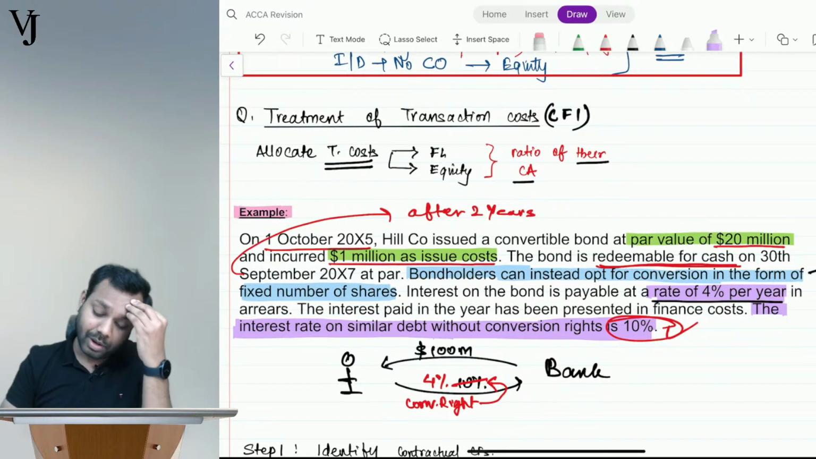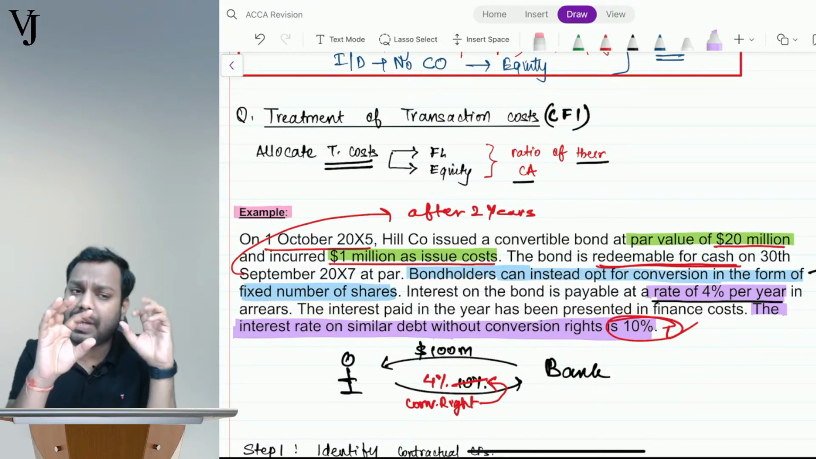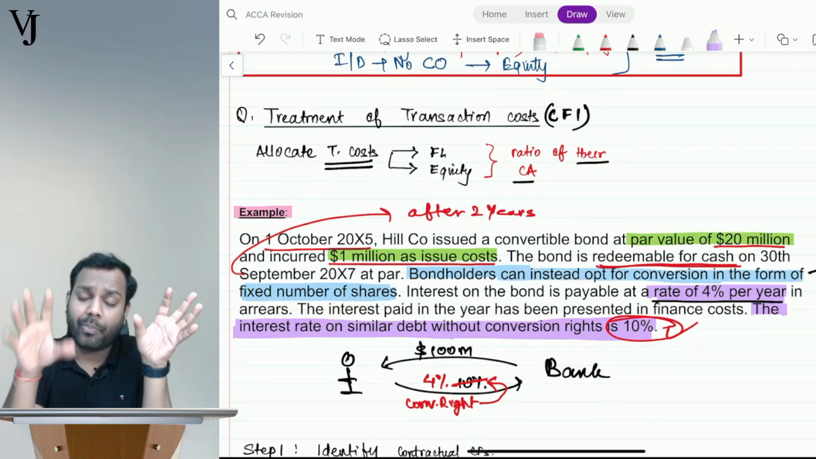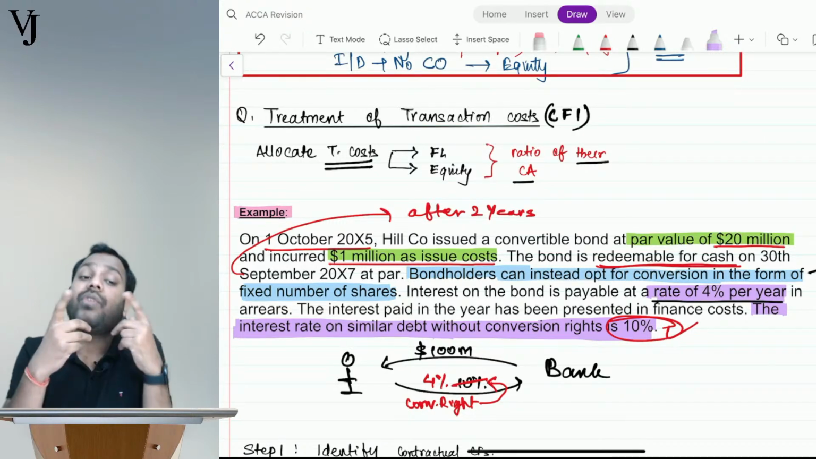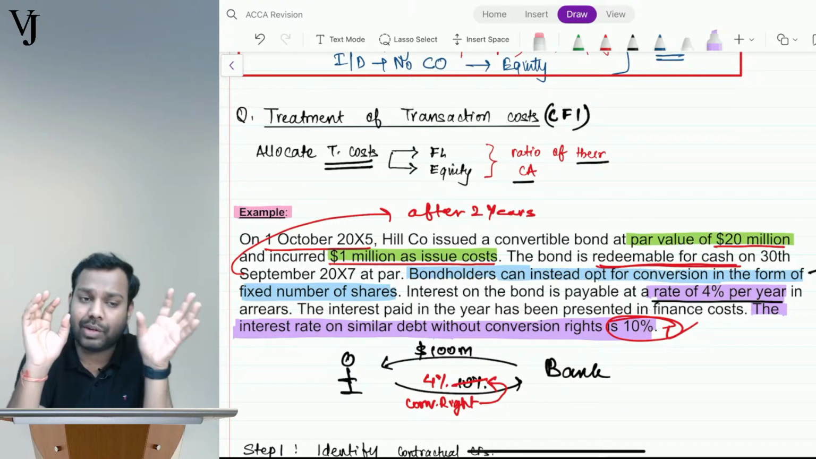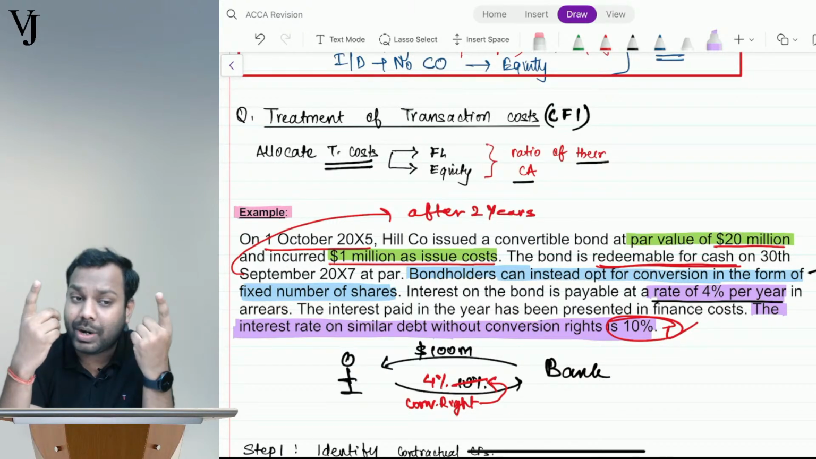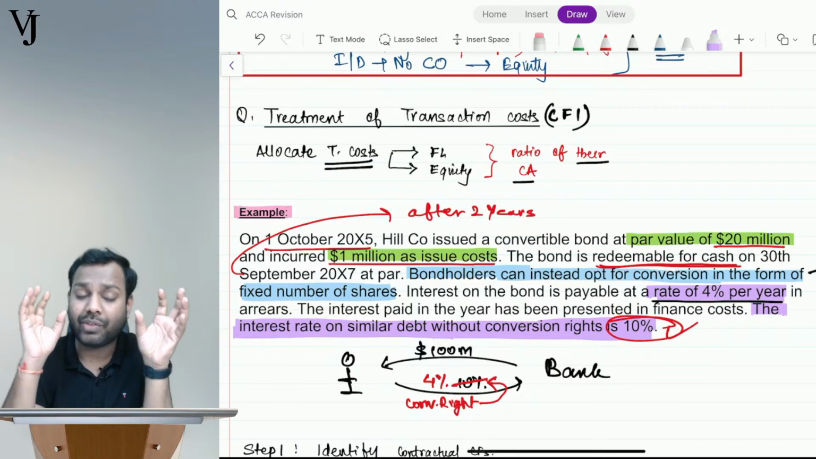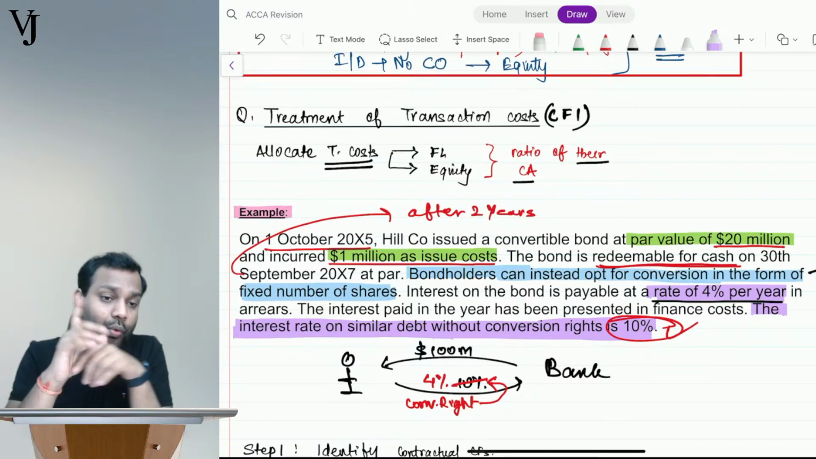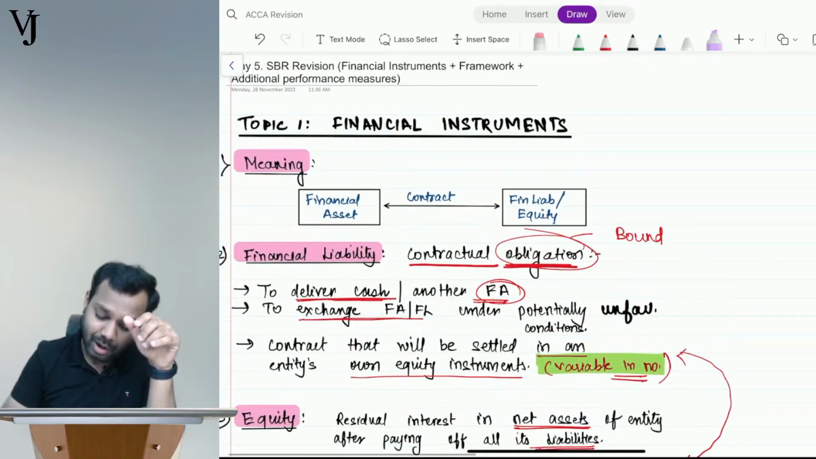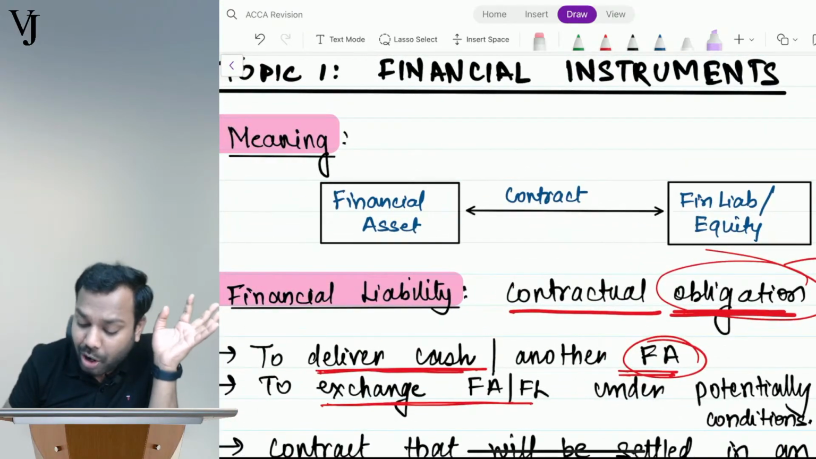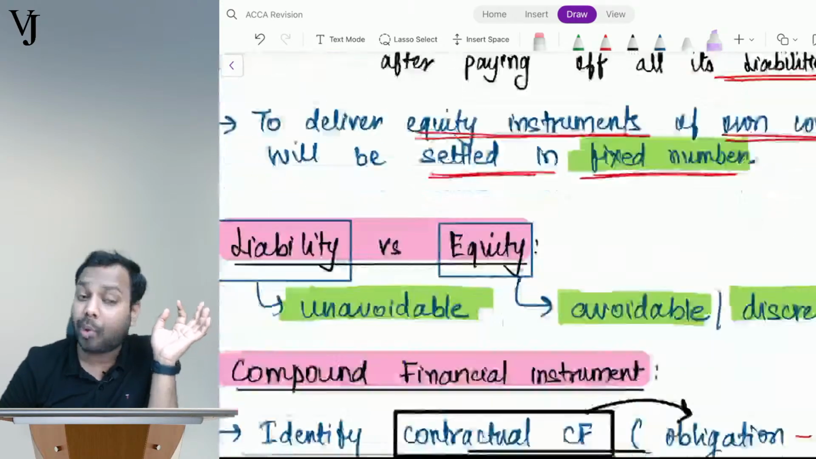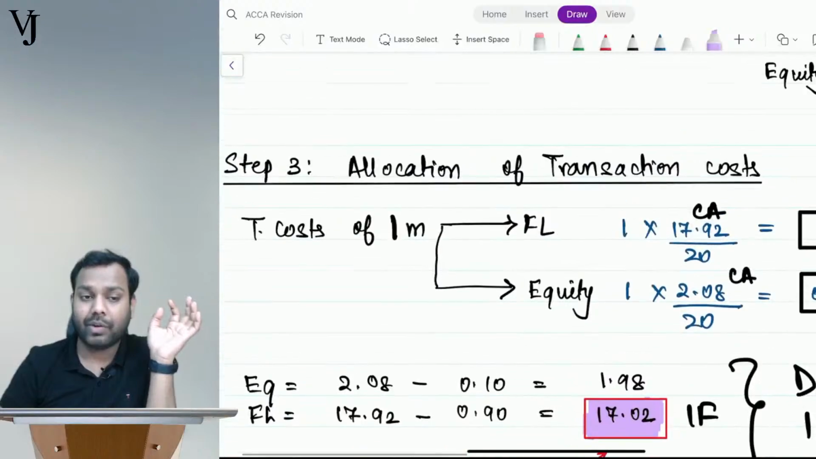Will I classify it into equity component and financial asset component, the way the issuer does it, equity and financial liability? No. Why? For the person who has invested, it's always only a financial asset. For the issuer, it can be a financial liability or equity or both. That's the reason why they need to classify.